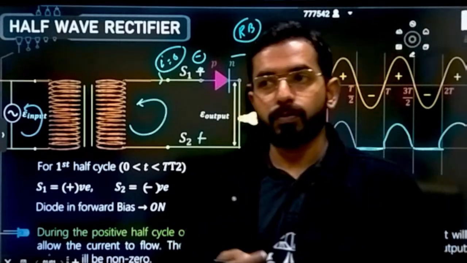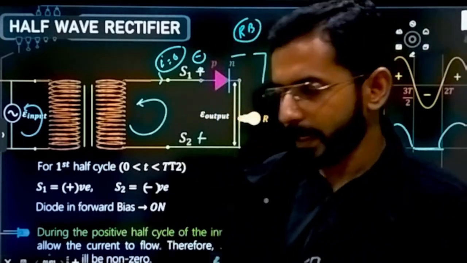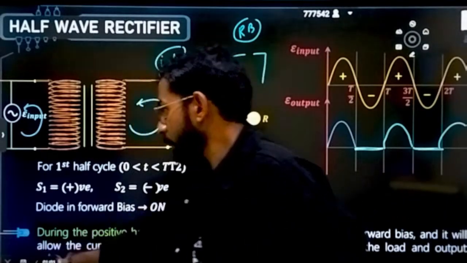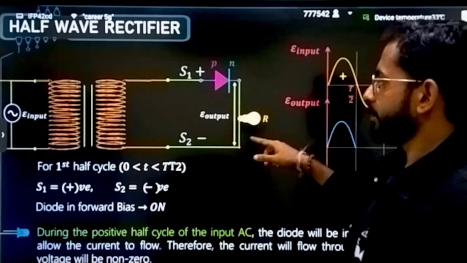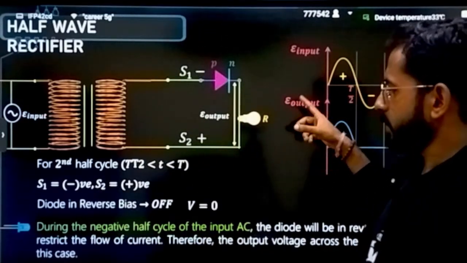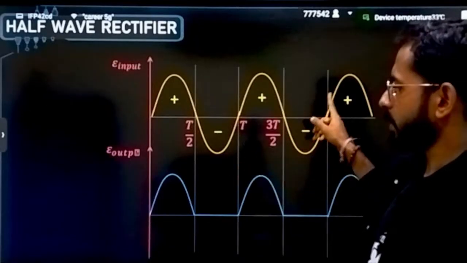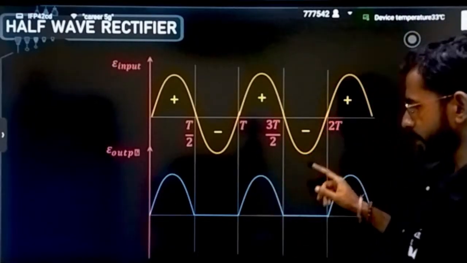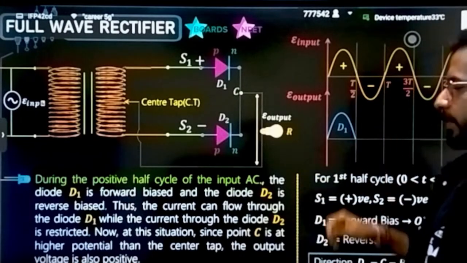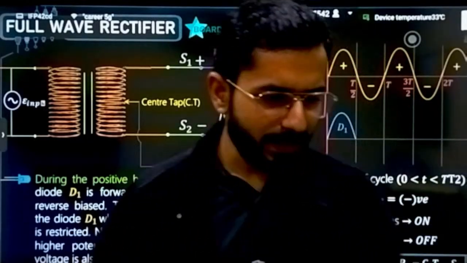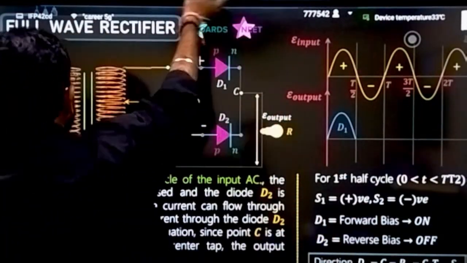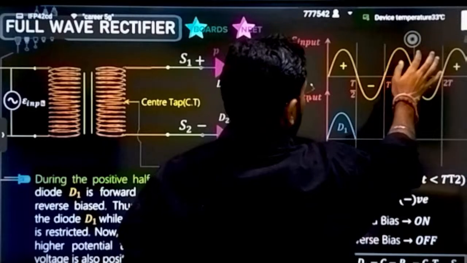Now what is the full wave rectifier? Full wave rectifier, now understand. This is a half wave rectifier. All the explanations are present there. This is the final output that will be coming. Now come to the full wave rectifier. Full wave rectifier also works on the same concept, but in a little bit different way. See here.